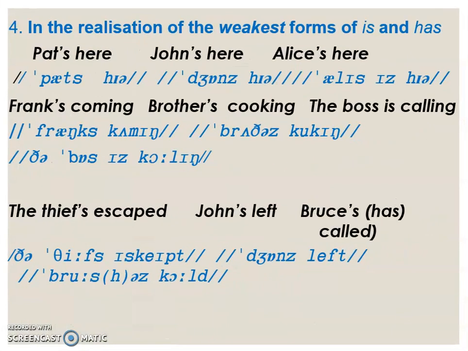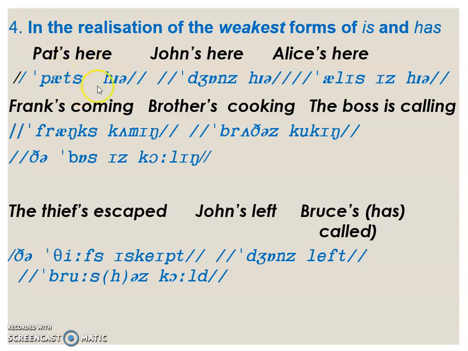And the last case we're going to study today is the realization of the weak forms of is and has. In English, the verb to be is usually pronounced in the weak form. We say Pat's here, John's here, Alice is here. So, Pat's, look at this. T is voiceless, so s is voiceless too, right?